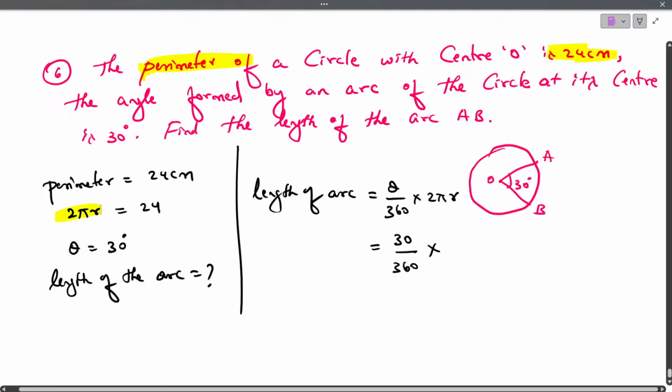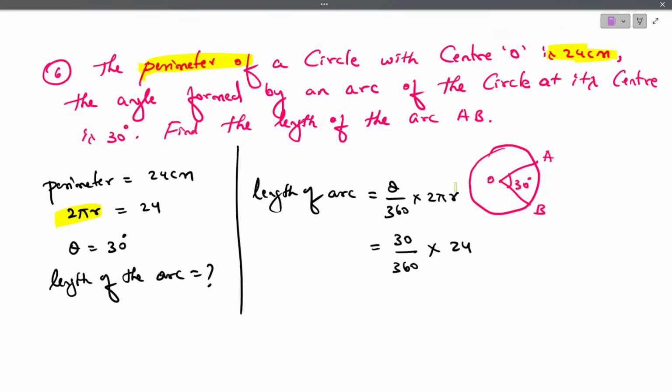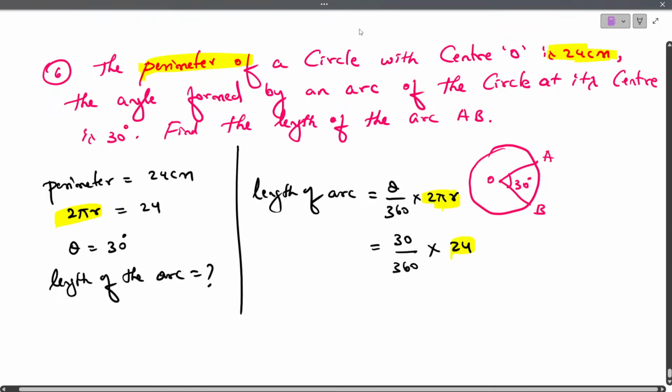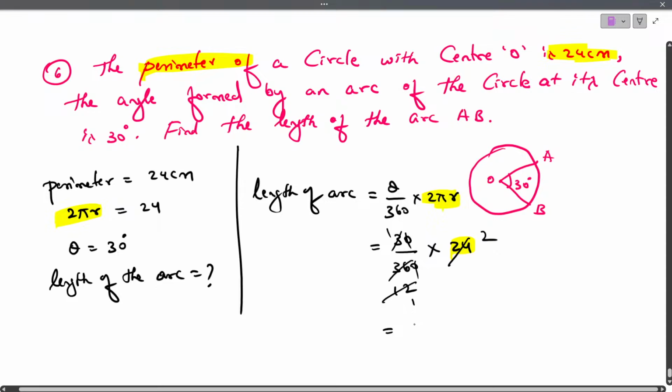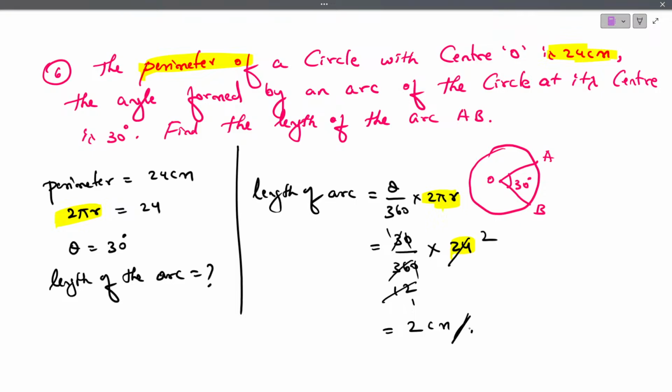As you can see, directly perimeter they have given, perimeter itself is 2 pi r. So directly we can substitute in place of 2 pi r as 24. Is this clear? Good. Then the 0s get cancelled, 3 1s are 3, 3 2s are 6, then 12 1s are 12, 12 2s are 24. So the length of the arc is 2 centimeter. Clear?